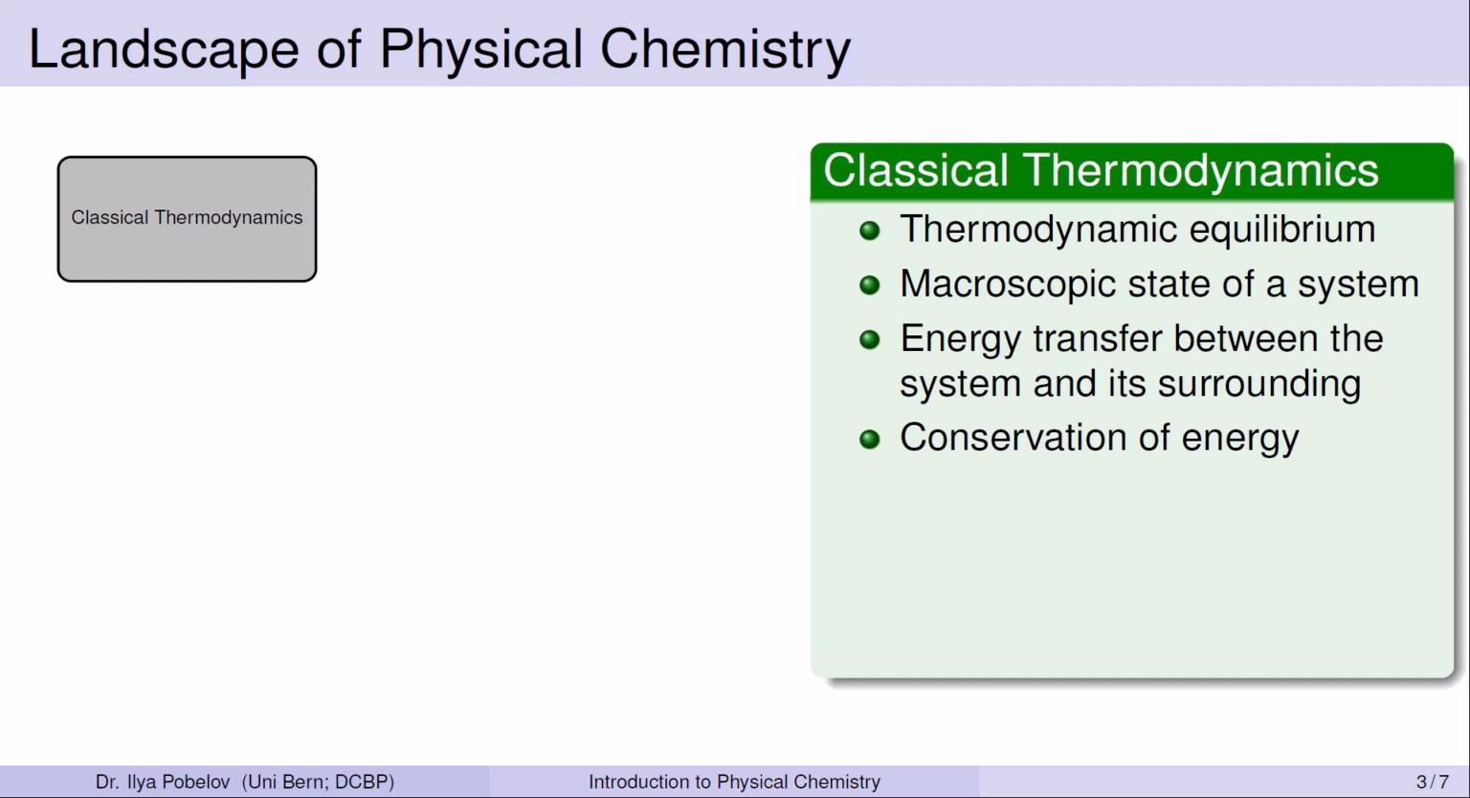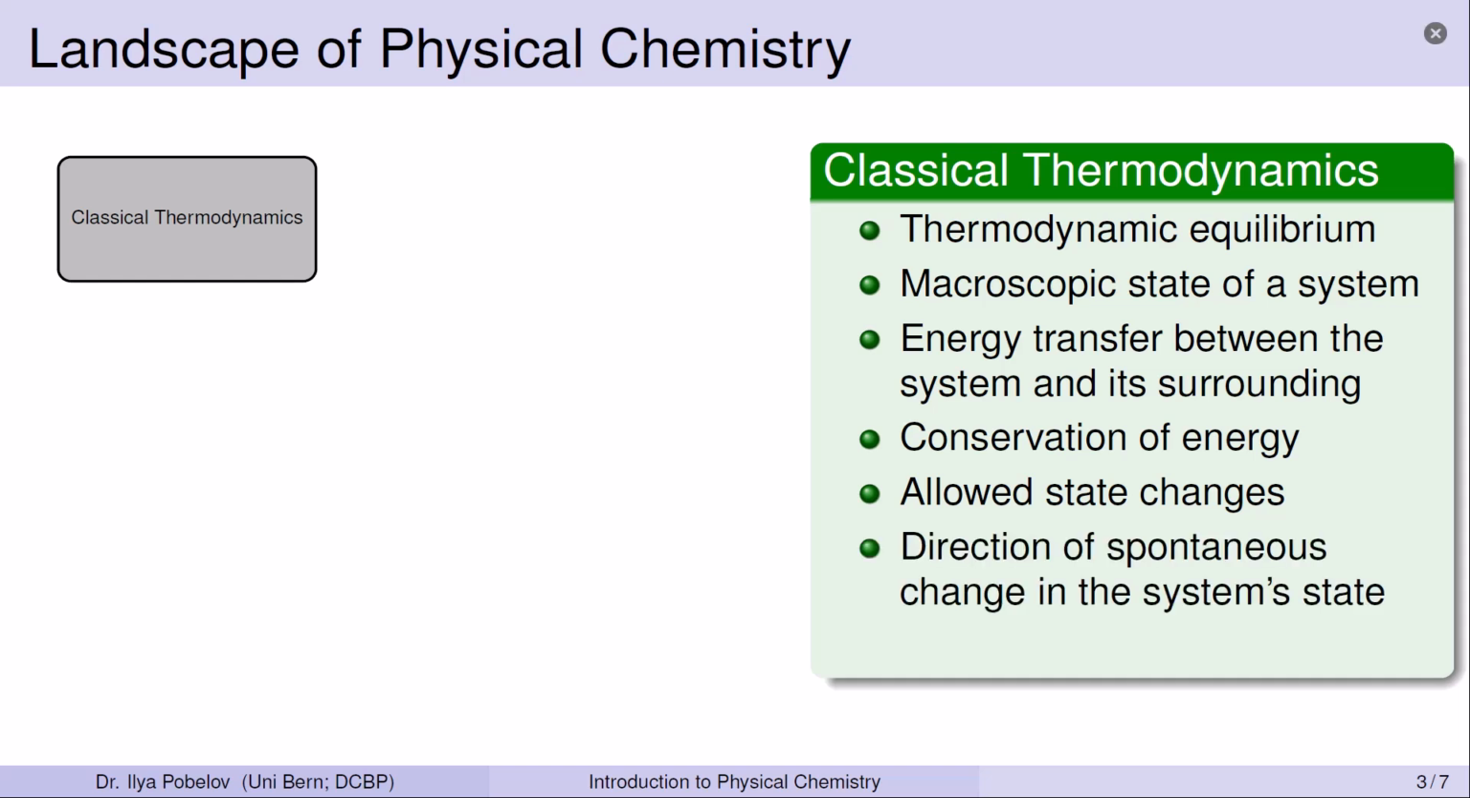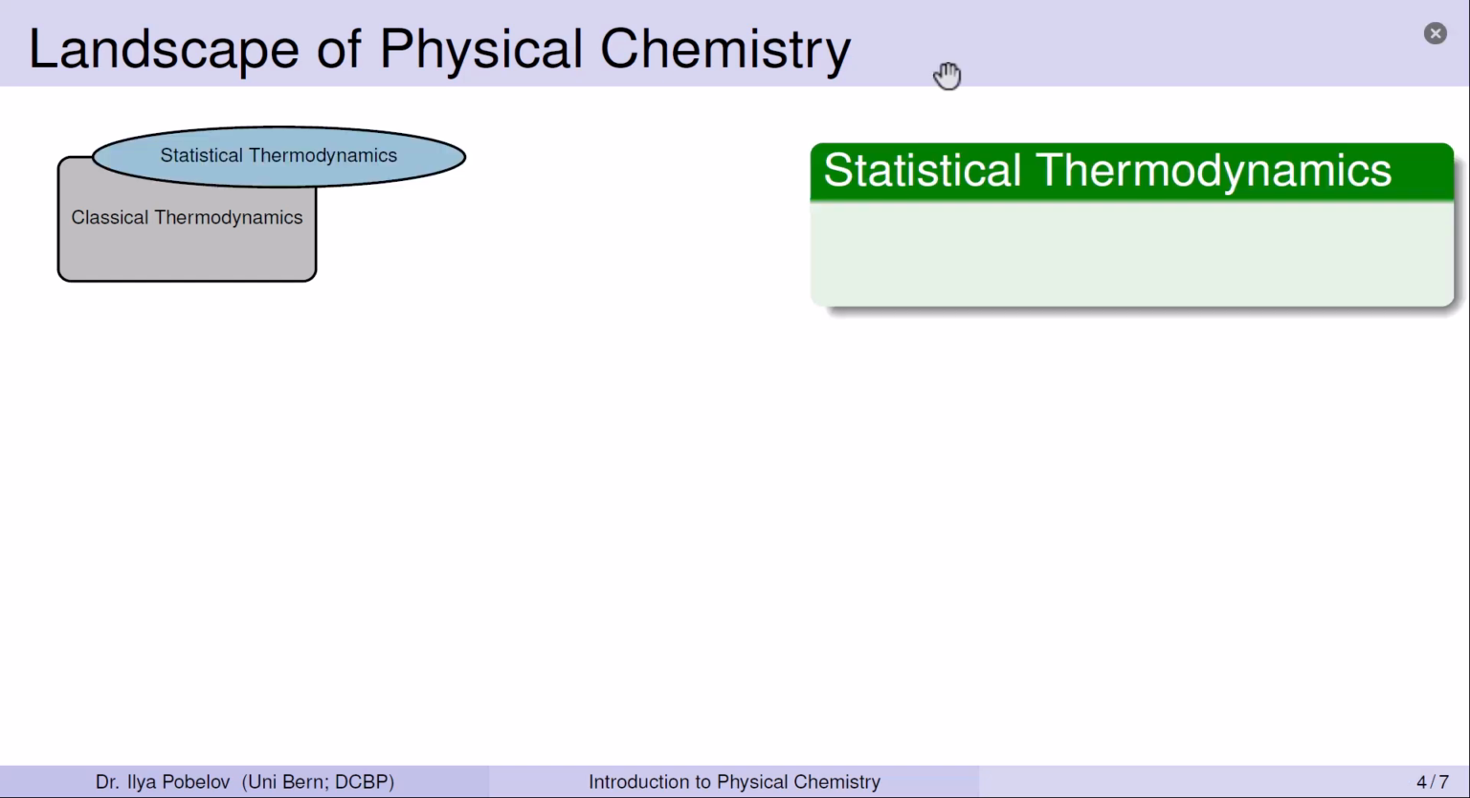The second law serves as a guide to determine which state changes are allowed, ruling out certain possibilities even if the energy balance permits them. Together, these laws govern the universe. They provide a framework for understanding the direction of spontaneous change in a system state and identifying the equilibrium state to which the system naturally strives.